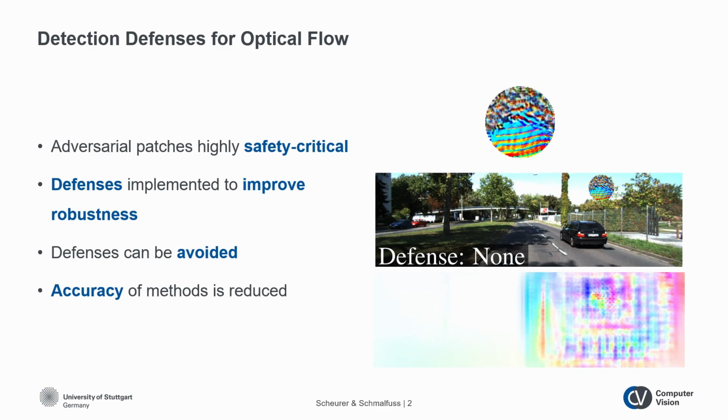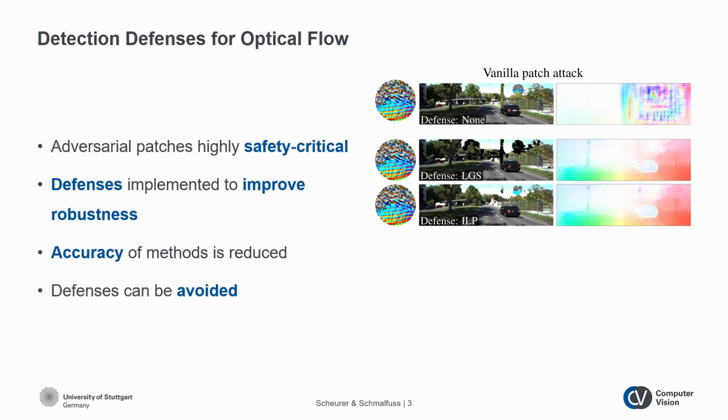Adversarial patch attacks are useful for evaluating the robustness of neural networks and highly safety critical, as they can be printed out and change the behavior of neural networks in real-world scenarios. A small part of the input is optimized to maximally disturb the output of the evaluated method. Detection defenses then aim to detect the modified pixels in the input and reduce the impact of those pixels by removing them from the scene. However, because the detection mechanism does not always find the correct pixels to remove, the defense destroys information in the scene, reducing the method's accuracy.